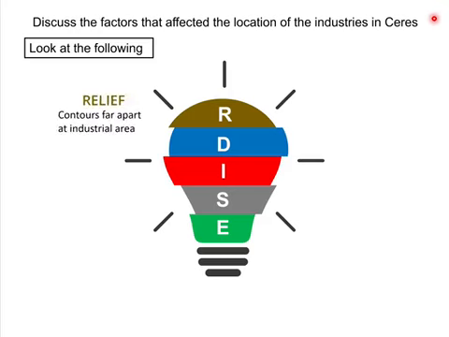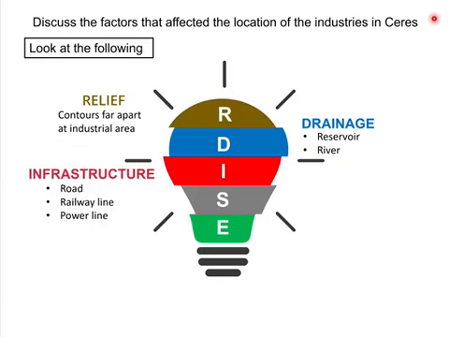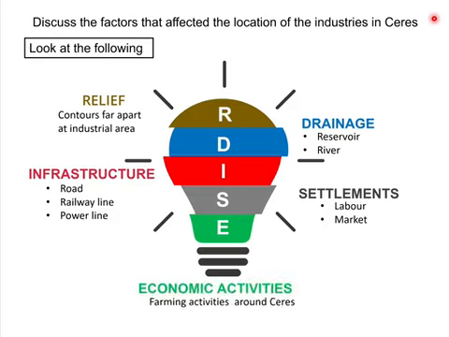It has to do with industries. I must know the other contours far apart. I must know the drainage. Is there a river to supply water? Infrastructure. It needs roads and railway lines. Power. Settlements that will supply labor and will also provide a market for what has been made in the industries.